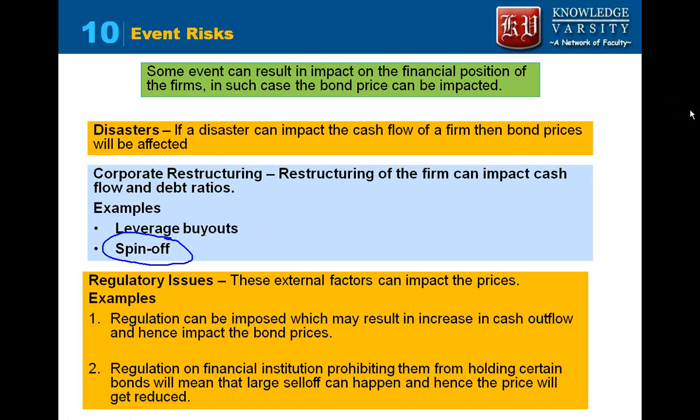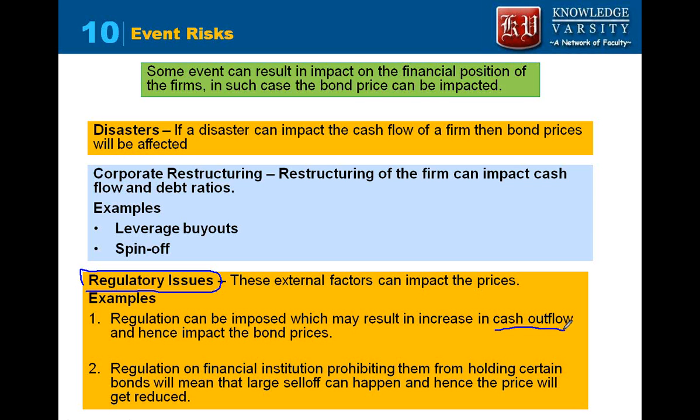Some things outside the hand of the management are regulations. Some regulations can impact the bond prices, right? Like if you see the case of British Petroleum now, they have spilled oil in the Gulf of Mexico. Now the US government is asking them to pay around $20 billion.